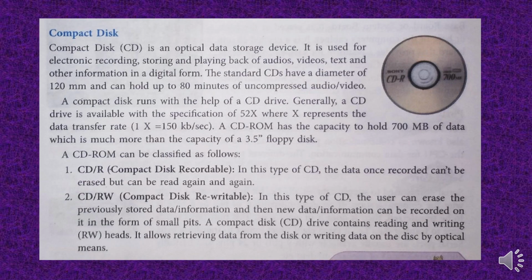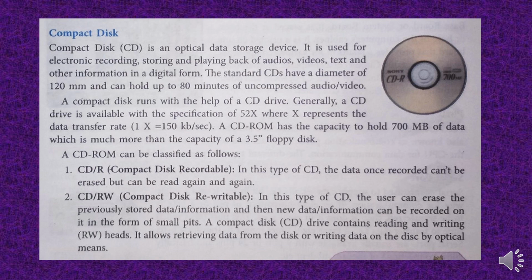Now let us talk about another secondary storage device, that is compact disc. Compact disc is an optical storage device. It is used for electronic recording, storing and playback of audios, videos, texts and other information in a digital form. The standard CDs have a diameter of 120 mm and can hold up to 80 minutes of uncompressed audio and video. Now dear students, why is CD called optical data storage device?